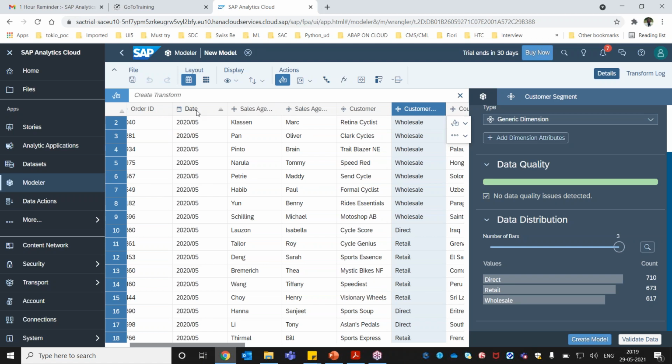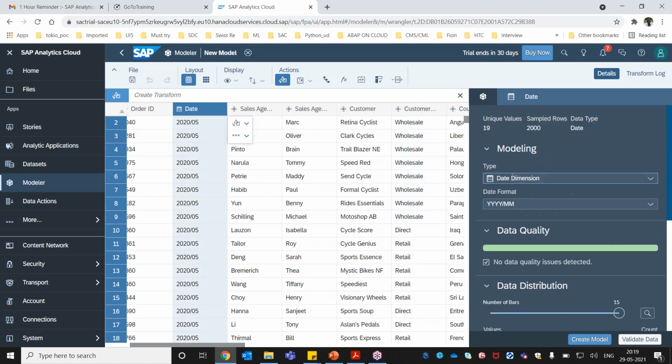For example, this is my date field again. If I come here, it has automatically selected the type as date dimension. By mistake, if the system picks the wrong data type, you can always go and manually correct it. But generally, in the backend, it uses machine learning capabilities. It will do insight on each data, and based on that it defines whether it's a date field, a measure, or a dimension.